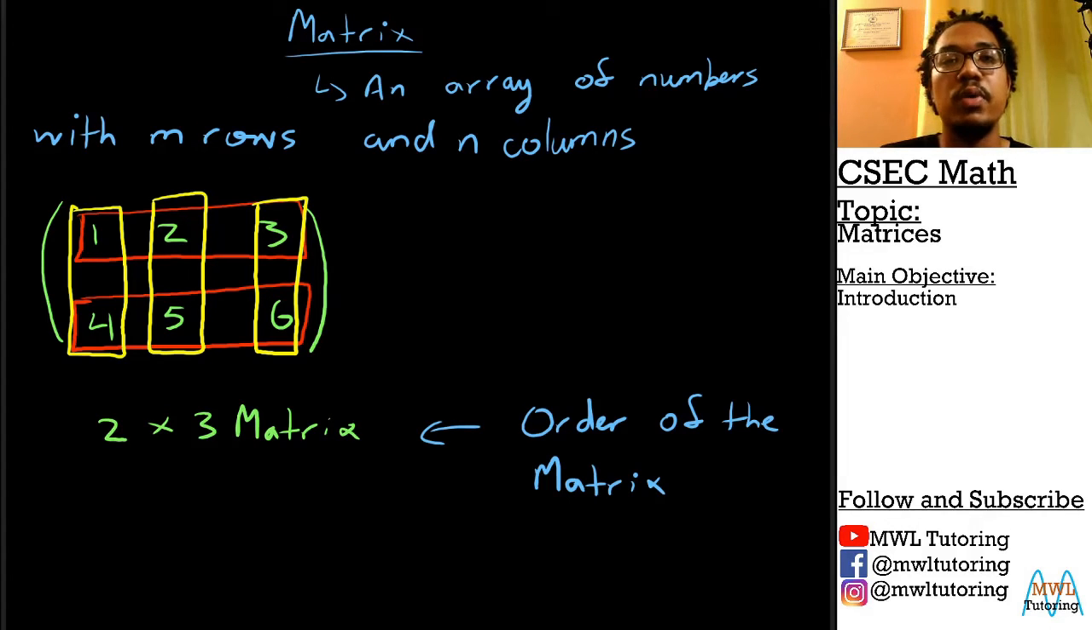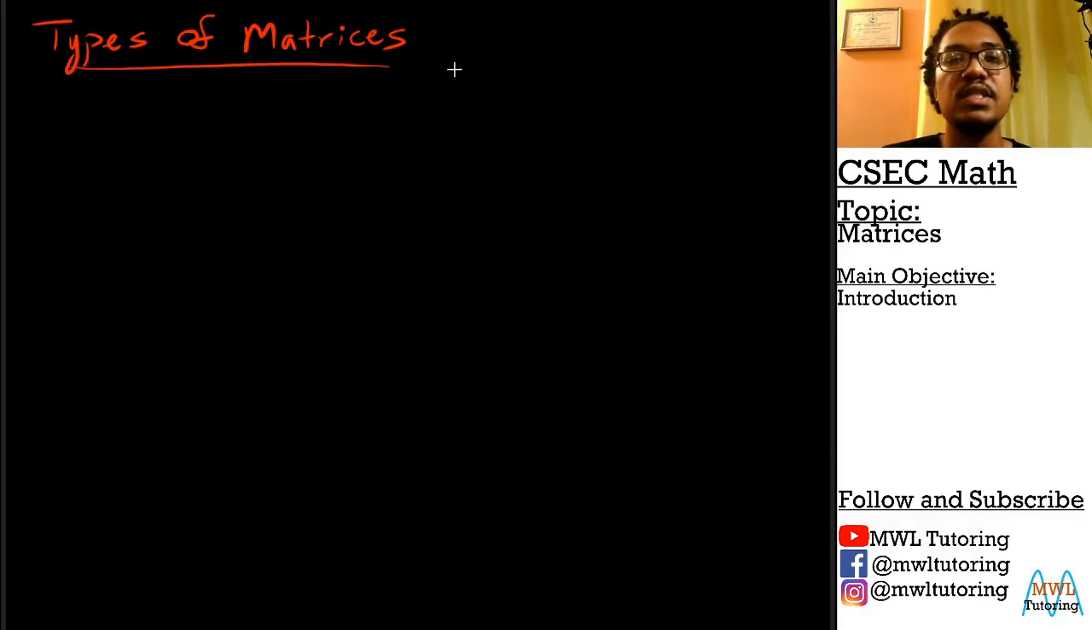So what I want to do now is go on to a new page and talk a little bit about the types of matrices, some special types of matrices. The first type that I want to talk about is something called a square matrix.